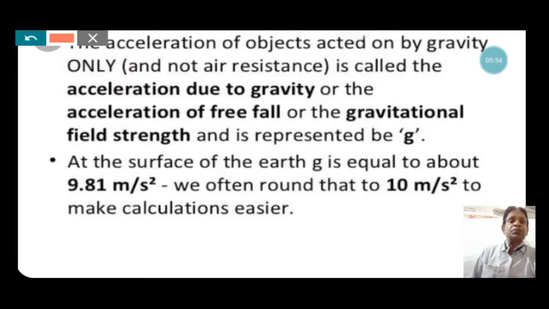At the surface of the earth, g is equal to about 9.8 meter per second square. It is constant for the surface of the earth, but it varies due to the location on the earth, and when we go far away from the earth. Often we round it off. The value of the acceleration due to gravity is rounded off to 10 meter per second square for easy calculation.